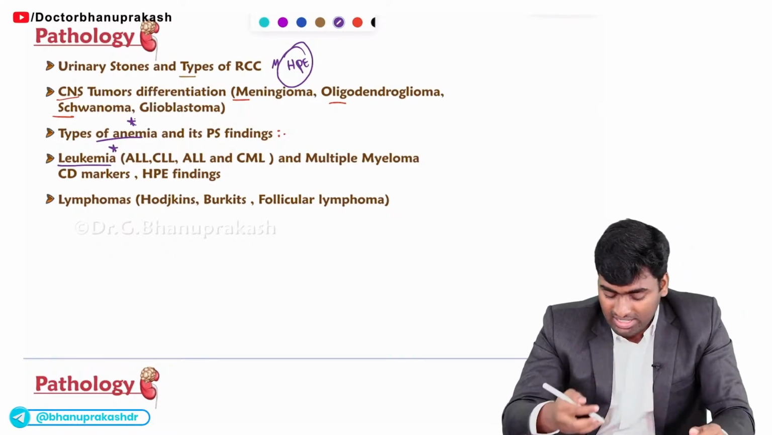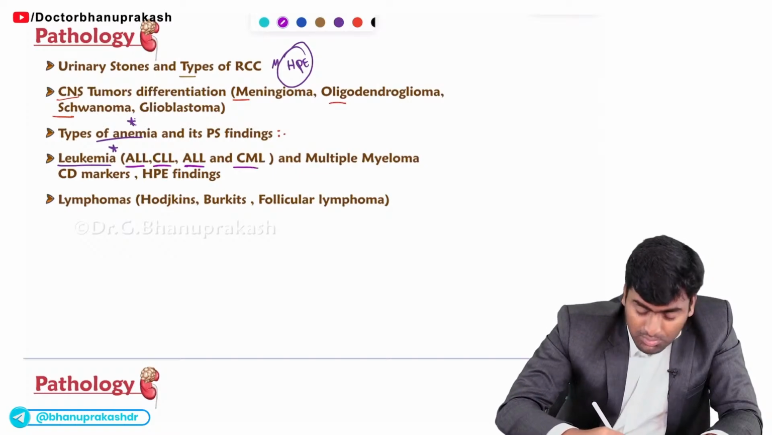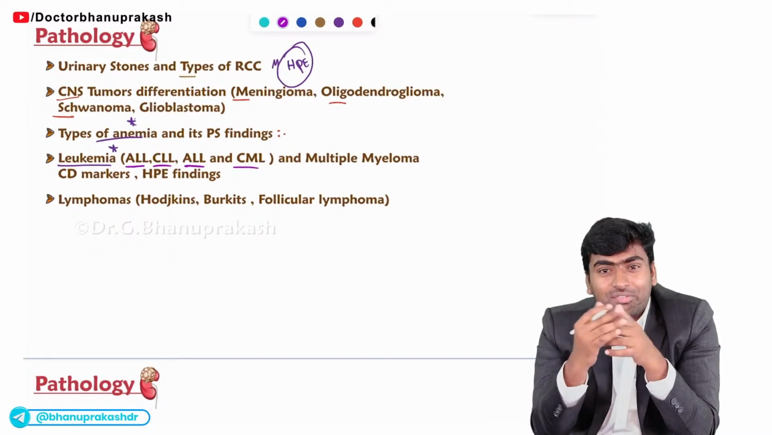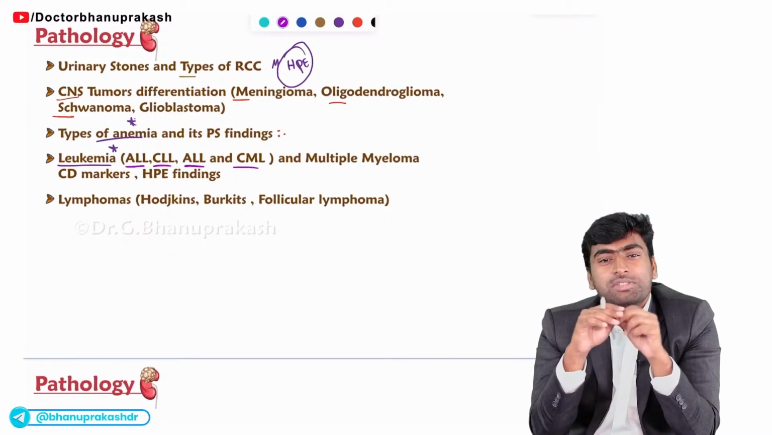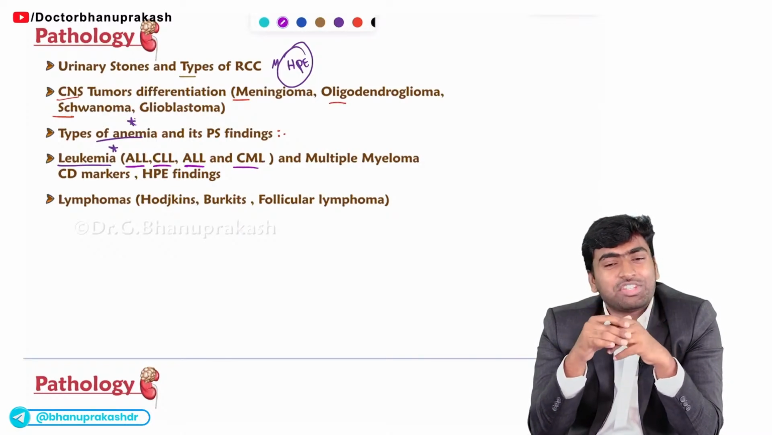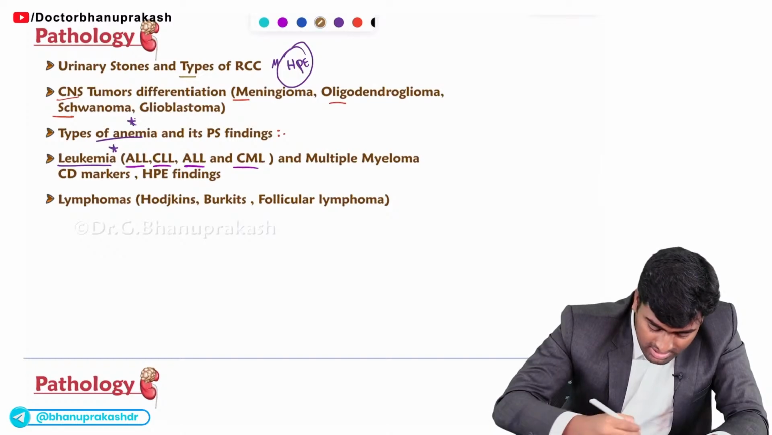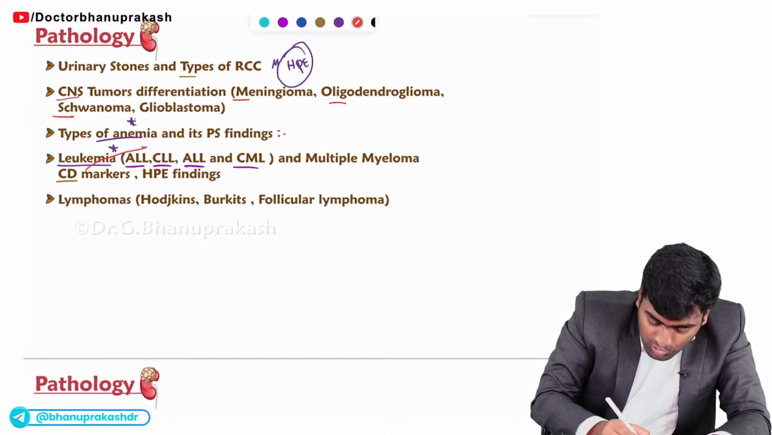And the next part, what is it? It is leukemia. In leukemia, mostly they will give two things. Either they will give a peripheral smear and ask you to identify which type of leukemia this is, or sometimes they can give you a bone marrow aspiration or bone marrow biopsy and they may ask you which type of leukemia or lymphoma this is. Fine. And about CD markers, you should remember them for leukemia also.